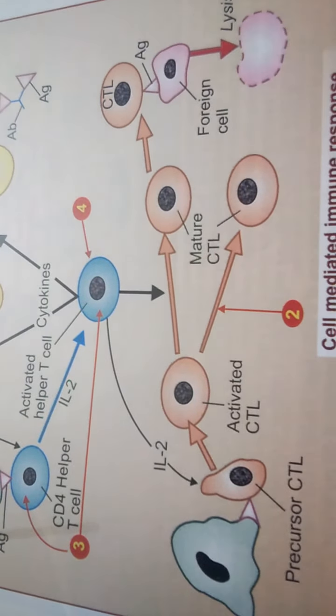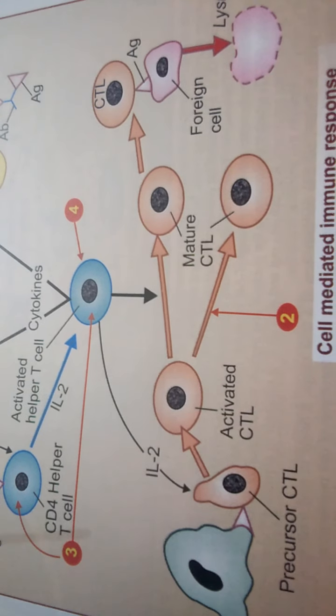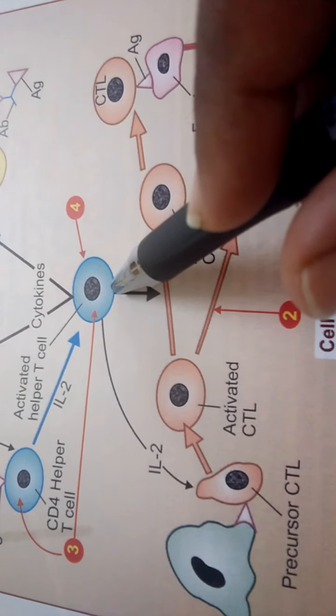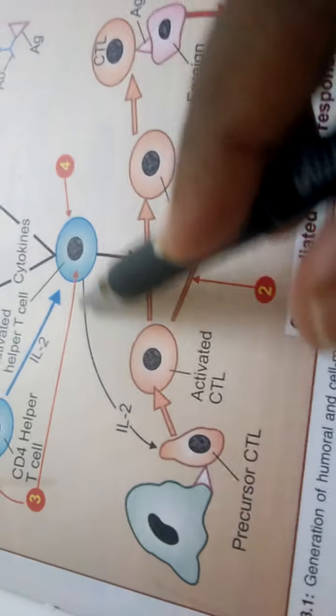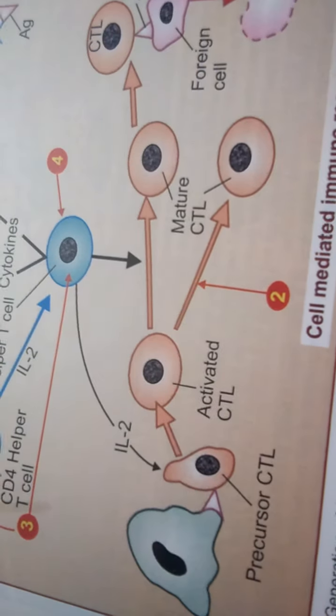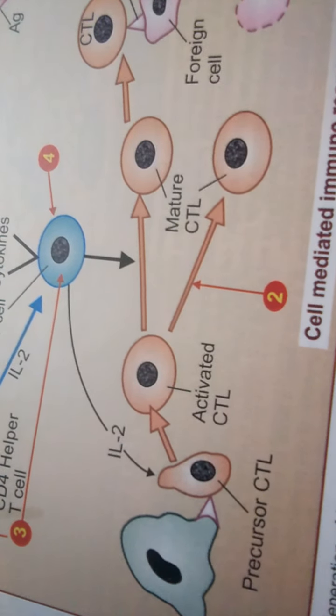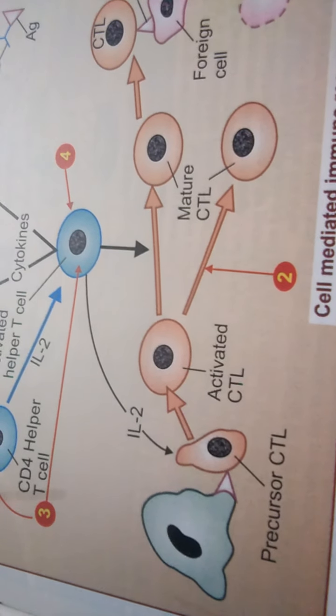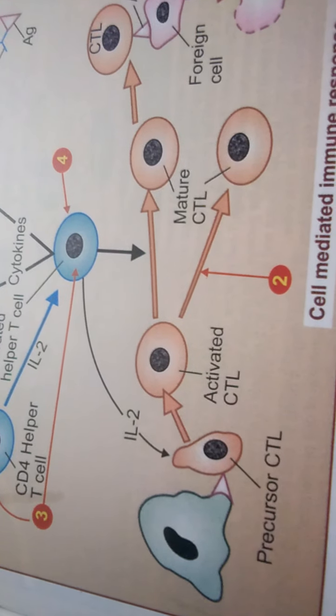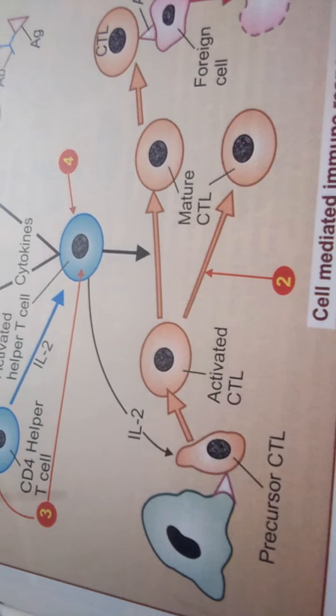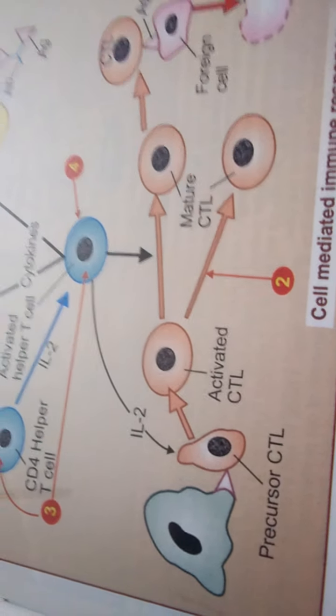During the maturation process, the cytokines are involved in the maturation of precursor cytotoxic lymphocytes. CTL means precursor cytotoxic lymphocytes.